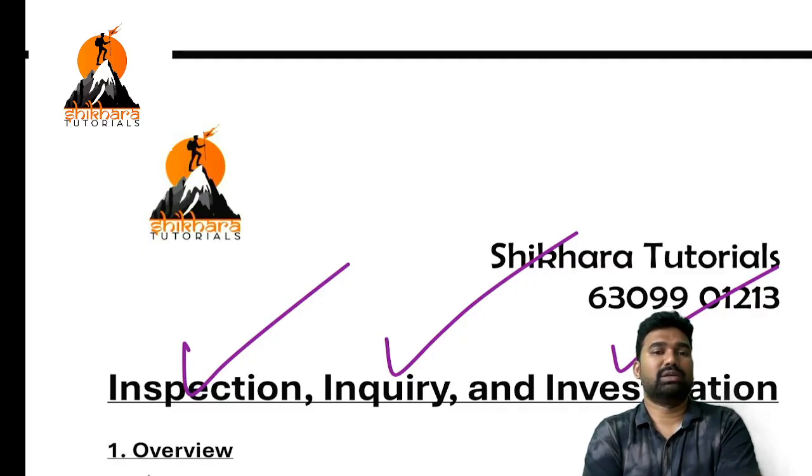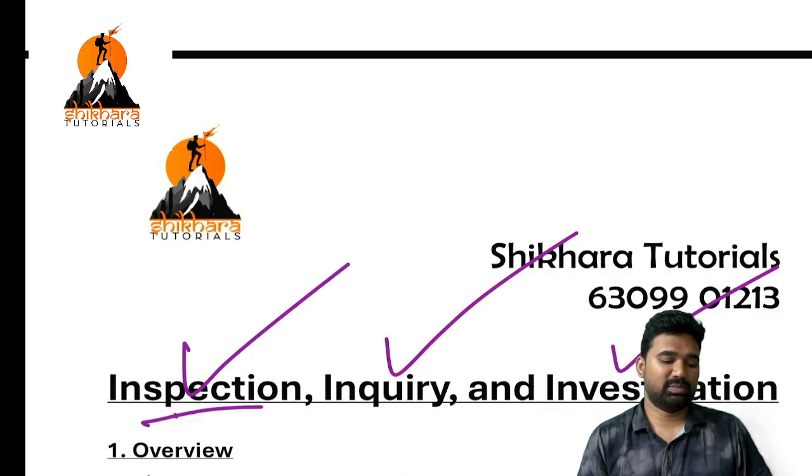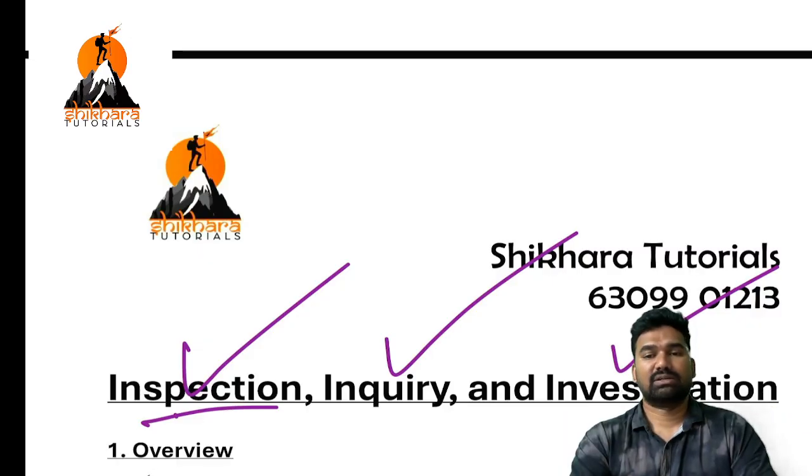So this is an orderly process. Actually, these are the weapons held by ROC and the central government, and they will use them according to the situations. First of all, inspection. If ROC thinks that you are conducting the business in a way detrimental to the interest of the shareholders, or you are fraudulently conducting the business, or some suspicious activity is going on with your company, then ROC might inspect. This is the first stage.